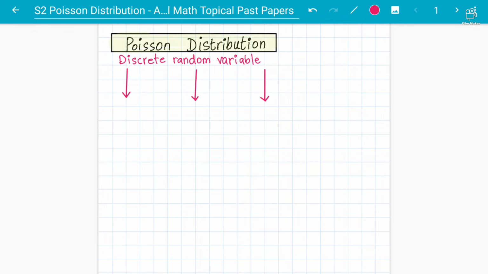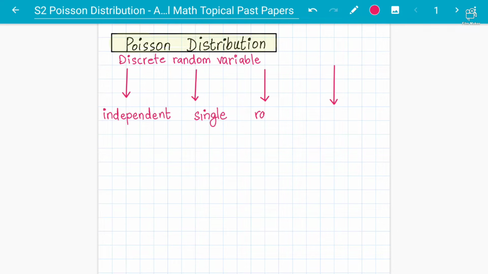Let's write down all four points. I'll repeat it again. If X needs to follow a Poisson distribution, the event needs to occur independently. It should not depend on other events, and I'll explain that with examples. The event should also be single, not more than one event happening together; there cannot be two events colliding together.